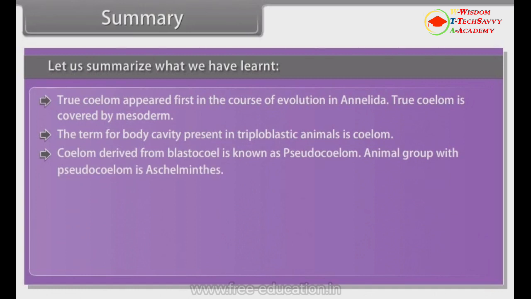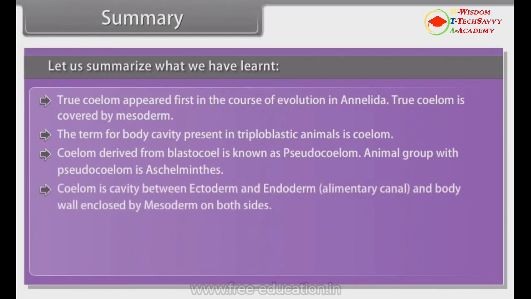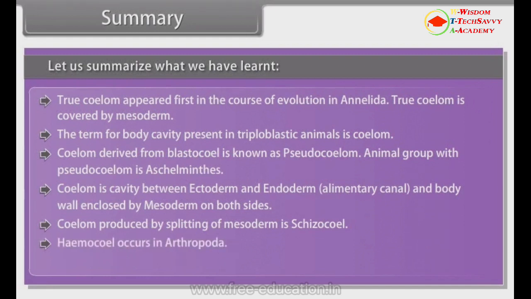Animal group with pseudocoelom is Aschelminthes. Coelom is cavity between ectoderm and endoderm, that is, alimentary canal, and body wall enclosed by mesoderm on both sides. Coelom produced by splitting of mesoderm is schizocoel. Hemocoel occurs in Arthropoda.